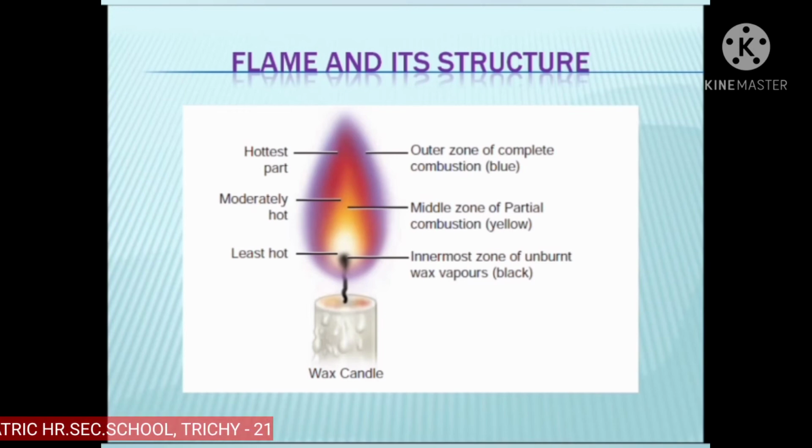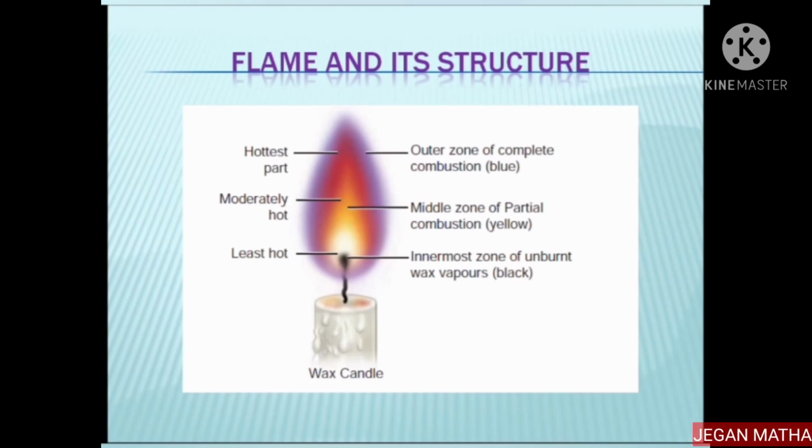Next, the inner zone. There are unburned vapors of the fuel and the color is black and it is the least hot part. So in this zone, unburned vapors of the fuel are there. The color is black and it is the least hot part. So this is the innermost zone. In this zone, unburned vapors of the fuel are present. So the color of the flame is black. It is the least hot part.